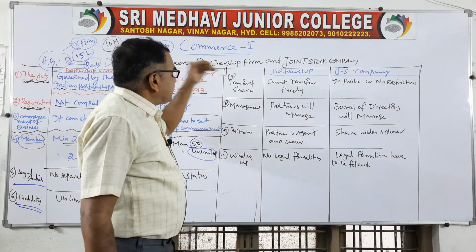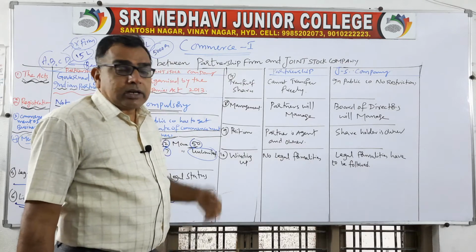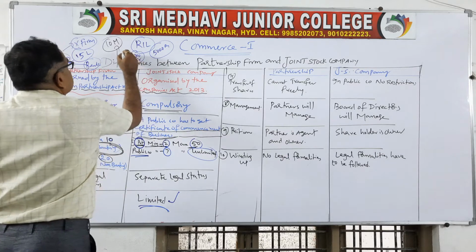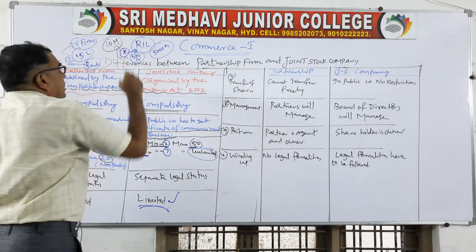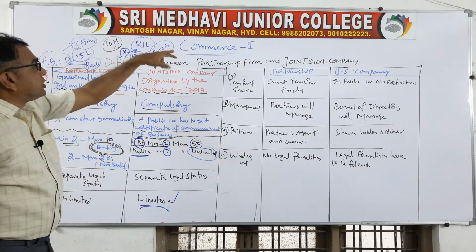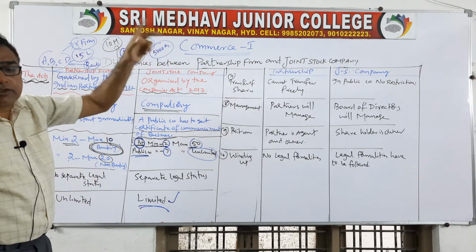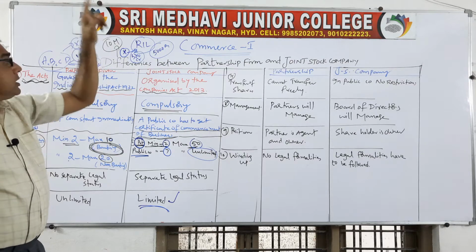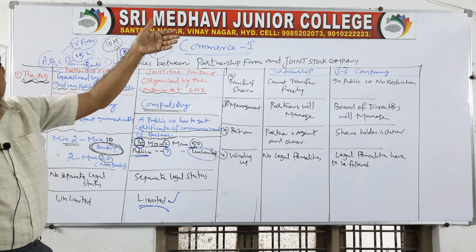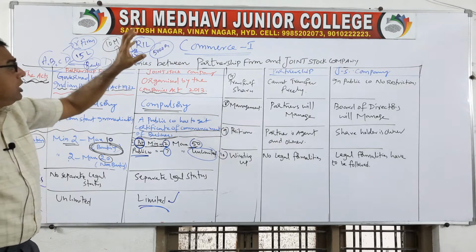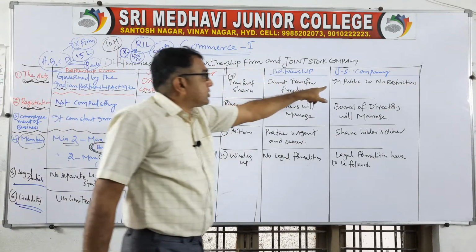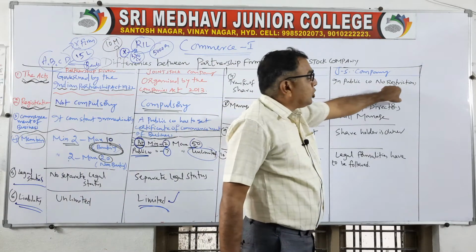Then, transfer of shares. Transfer of shares means, say for example, Mr. X is the shareholder of Reliance India Limited. After a few years, he would like to sell his shares to his brother or his son, his wife, or to someone. In case of a company, particularly in case of a public company, an individual can transfer shares without any restriction. He can transfer his shares to others. That's what I have mentioned here. In public company, no restriction.